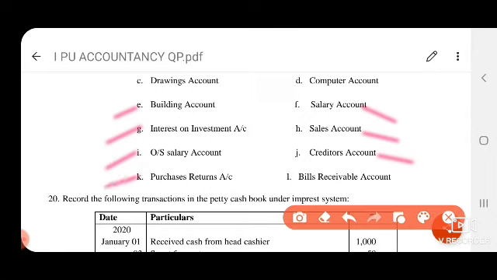In another video I will take examples such as purchase return, an expenses account, and bills receivable, an asset account. Like this you have to classify under the American system. This is a 6 marks question.